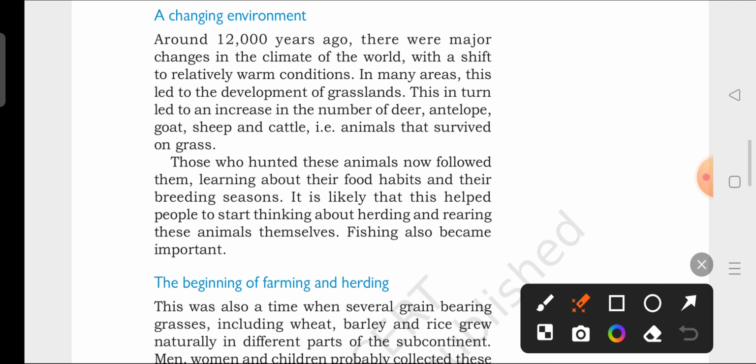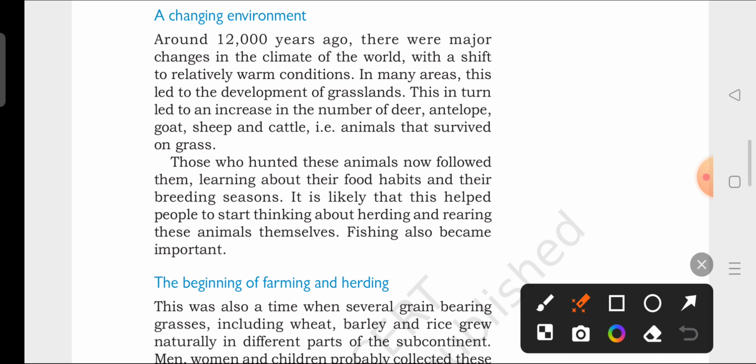Fishing also became important. So when they observed and analyzed everything, what came into the mind of human beings? As human beings, they are considered the most intelligent. Human beings are also from the animal family, but they are considered intelligent, isn't it? They use their brain. So by using their brain, these earliest people also thought, okay, we can rear these animals and keep them for our future use, we can eat them in future.